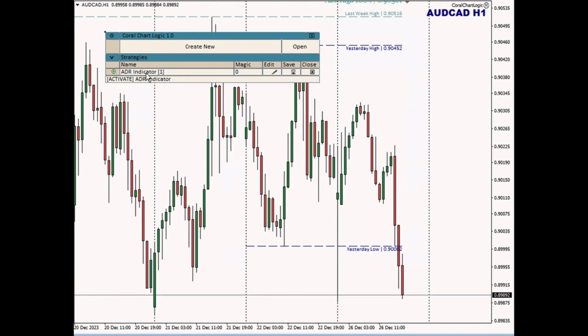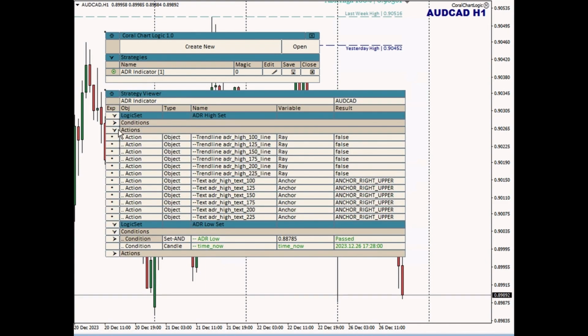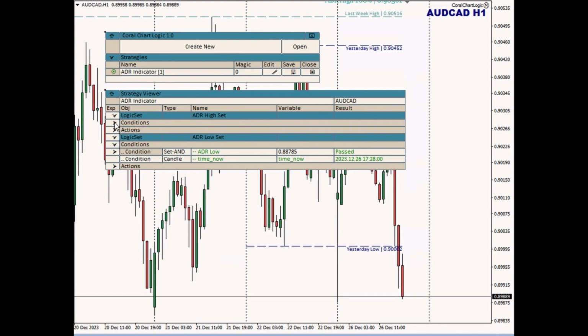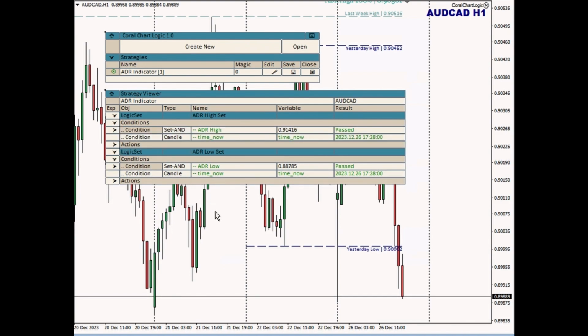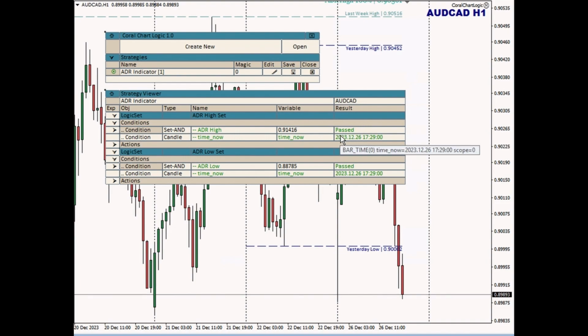And now, if I were to click this name, it's going to bring up that strategy viewer again, except this time, this is in live mode. It's also what I call the thread viewer instead of just the strategy viewer. And so what we're seeing now is when a condition has been evaluated as true, it's shown in green text. And if there is a variable, I'm going to see what the value is. So I see the variable name and the value. And if there's no variable, then I see the value and it tells me that it passed. And if I hover over that text, then usually it will give me information about what happened when it passed or failed its evaluation.